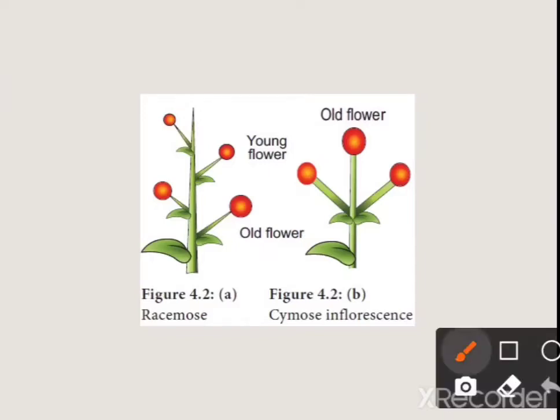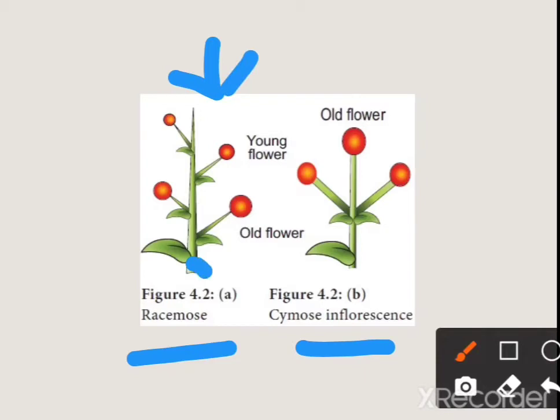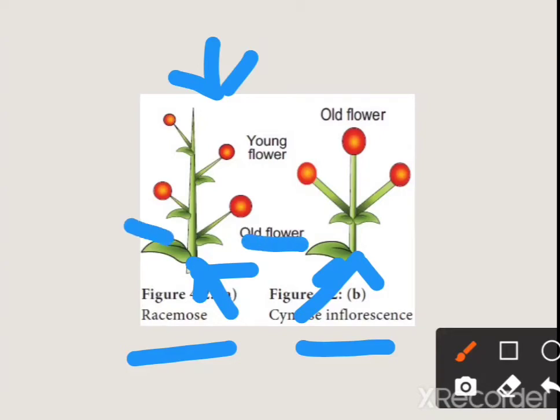This is a diagrammatic representation of racemose inflorescence and cymose inflorescence. This green colour structure is called the peduncle. Peduncle means the axis of inflorescence, the axis on which a group of flowers, many flowers, are present. So in racemose inflorescence, the older flower is at the base and the younger flower at the apex, and this is the terminal bud.